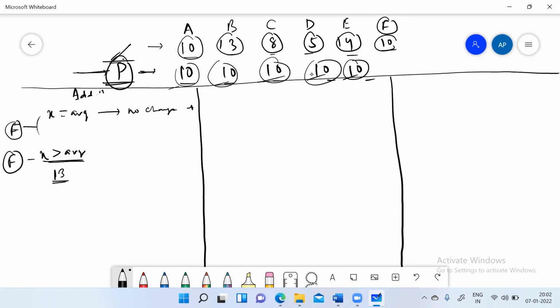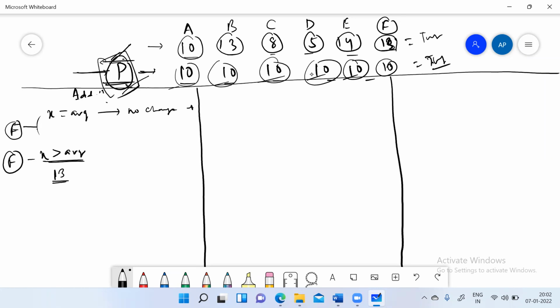P has the only objective to make everyone equal. So P will say, keep 10 with you and give me 3, because everyone should be the same. And now P cannot keep these 3, because we know that the total of observations should be the total of the average. She cannot play politician here.